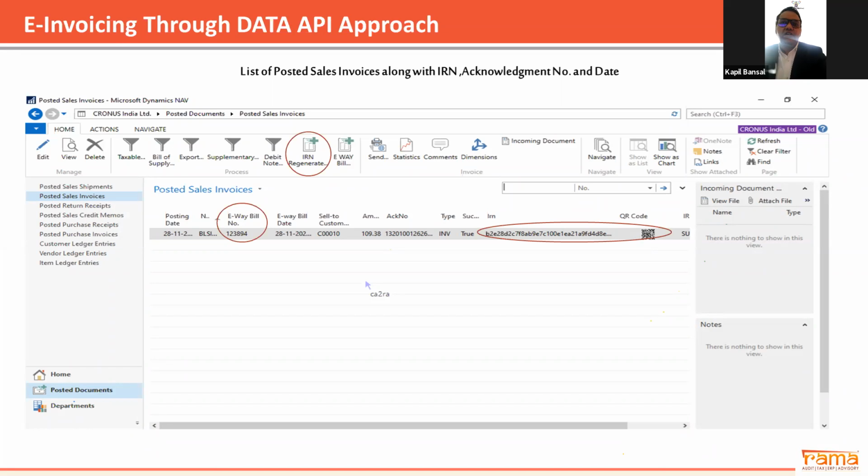That is just a sample screen. But in case you are using different ERPs or accounting systems, you can talk to your respective service providers, and they can help you with this integration. We work on Microsoft ERPs, so that's why we developed it in Navision ERP, and that's the screen we are showing you.